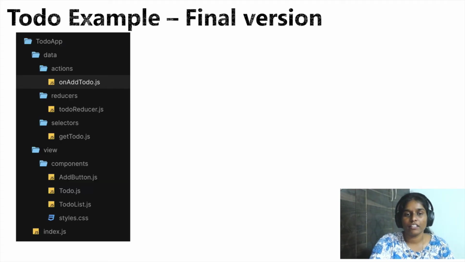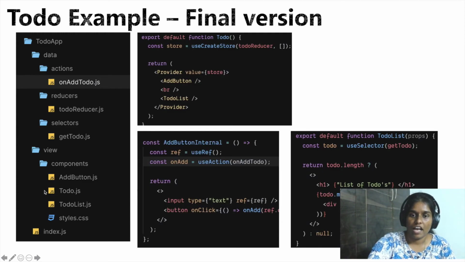So now this is how the final version of our to-do app looks. We have now moved all our state interaction logic out to a separate folder called data, and we have separated the functions based on the kind of interactions they do. Now our view components are just as simple as this, where the root to-do component will wrap the add button and to-do list in a provider, passing the required values from the use reducer hook. Now the logic for adding the to-do is moved out to the data folder into an add to-do function, and we simply decorate it with a use action function which will actually bind the dispatch to it. Now this looks much cleaner, right?